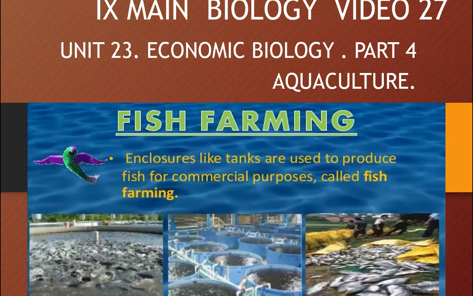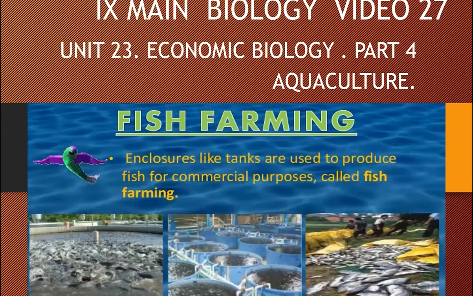See the picture here. There are many containers like that used for commercial purpose. Fish is reared, they are growing, and it is used for commercial purpose.